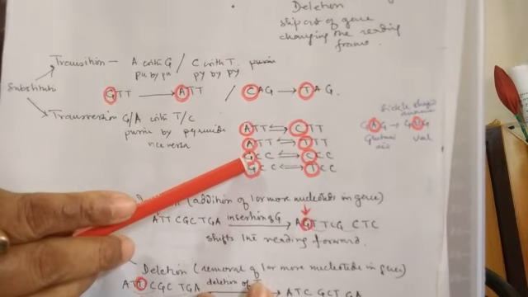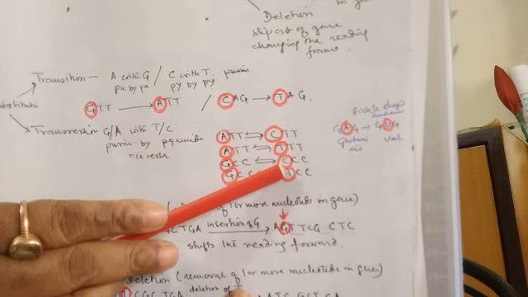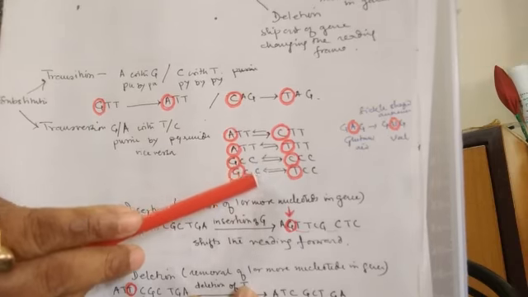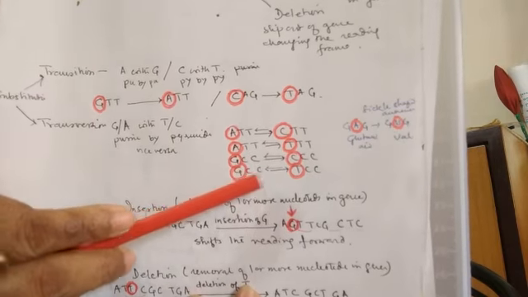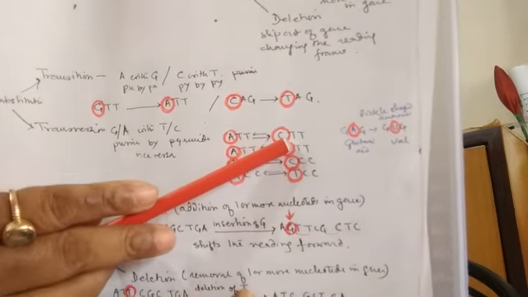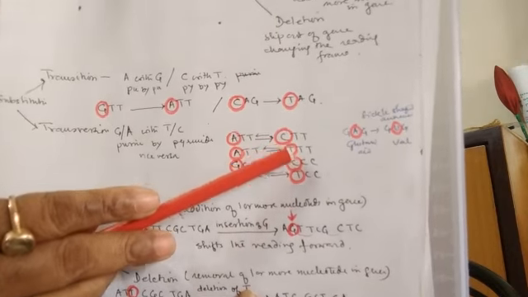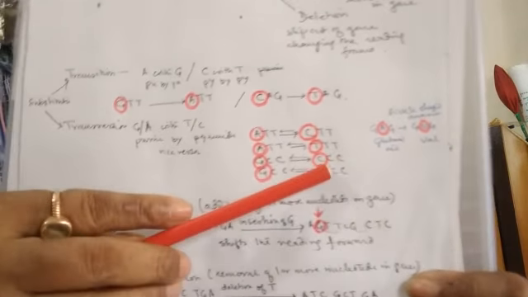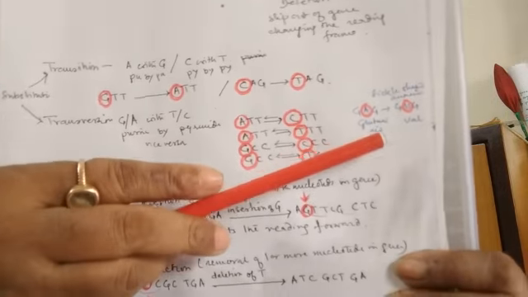You can see here guanine. Guanine can be substituted by cytosine. Clear? Or just the reverse can occur, or the guanine can be substituted by thymine, or the reverse can occur. So here a purine will be substituted by a pyrimidine, or a pyrimidine will be substituted by a purine. Now one incident of this transversion we can explain, which has a drastic effect.